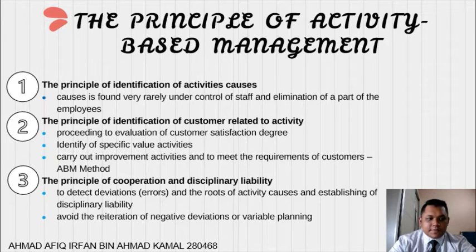After that, the next principle is the principle of identification of customer related to the activity. According to this principle, it proceeds to evaluation of customer satisfaction degree about cost, quality, service level, and product delivery time. After identification of satisfied customers, they pass on to identification of specific value activity to carry out improvement activities and to meet the requirement of customer. The ABM method can be used closely connected with total quality management, business process reengineering, or benchmarking.